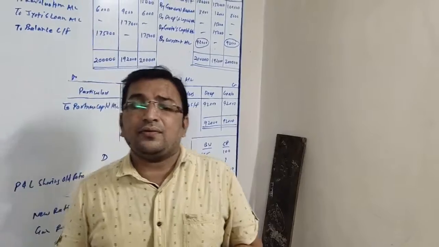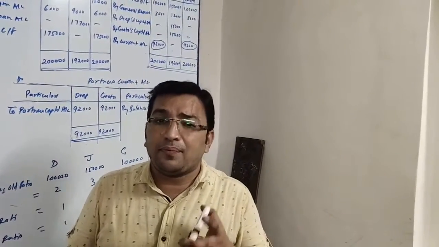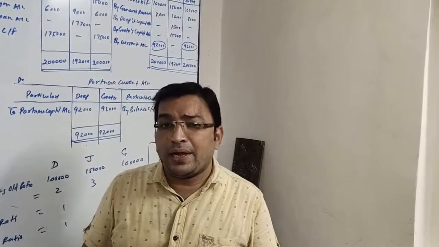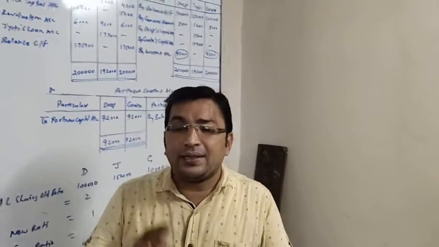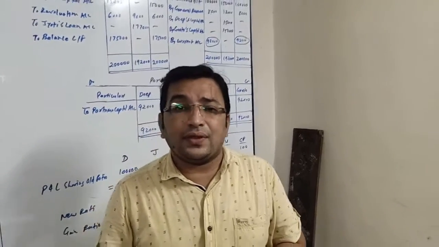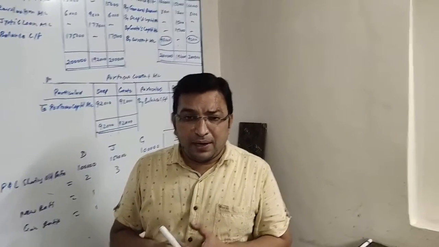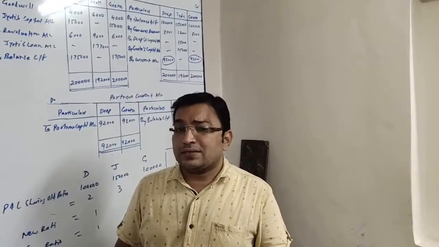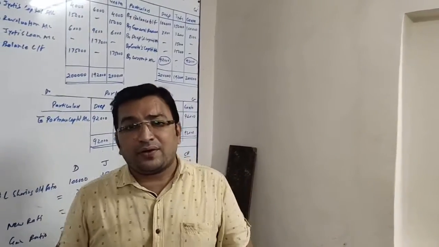Friends, we have to make the necessary accounts, that is revaluation account, partners capital account, cash account and balance sheet. One more account we will have to open here because they have to maintain their capital. It is asked in adjustment number 6 that they have to maintain their total capital as the old capital of the firm, and for that any changes will be recorded to the partners current account. So we will be making partners current account also. Let us go through the balance sheet one by one. We will sort out the items of the balance sheet along with the effect of adjustments.